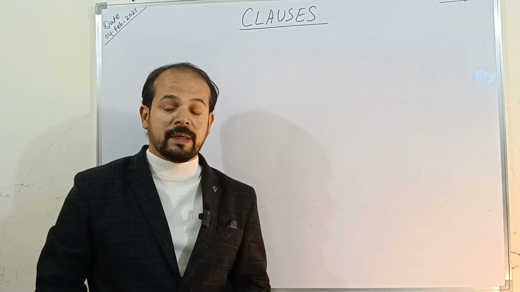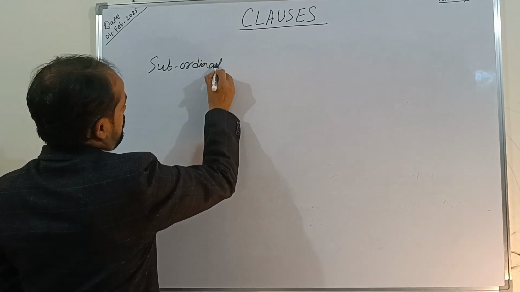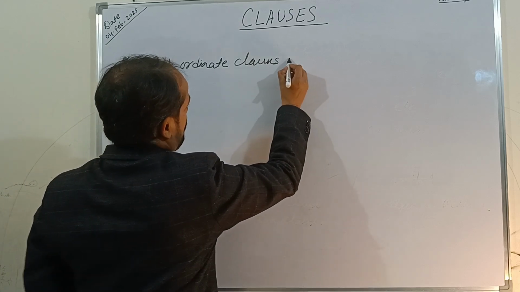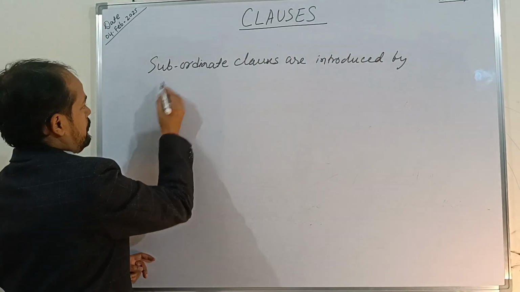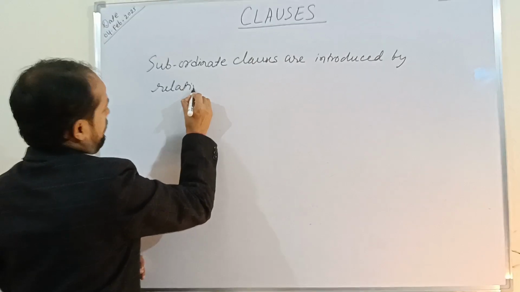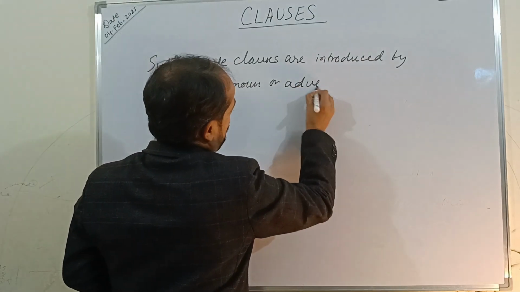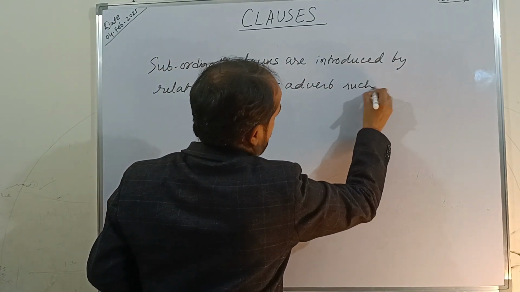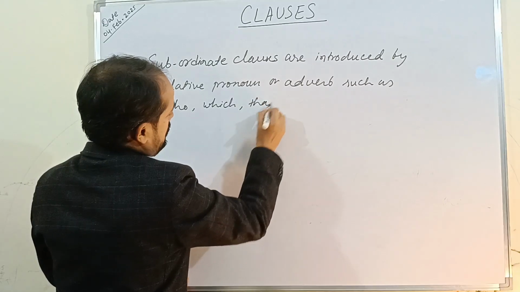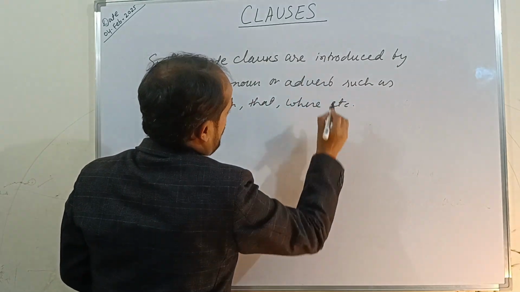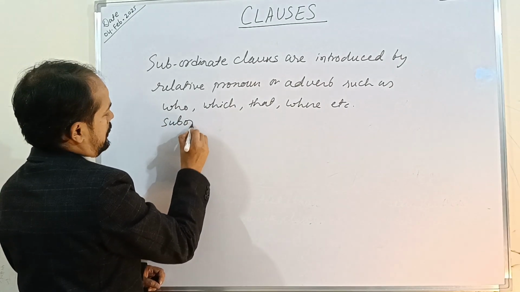Subordinating clauses or subordinate clauses are introduced by, I write over here, subordinate clauses are introduced by a relative pronoun or adverb such as who, which, that, where, etc. And they can also be joined by a subordinating conjunction.